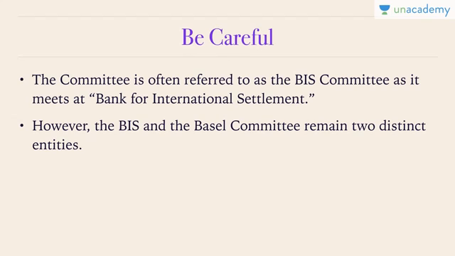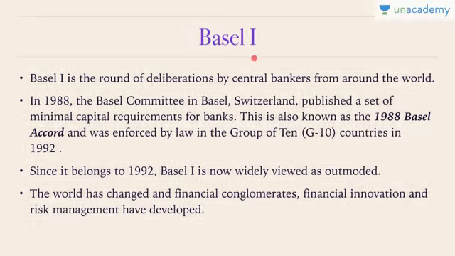Now, when they met for the first time, they wanted to apply the supervisory functions they had suggested. In order to apply them, everything had to be brought to paper and a name had to be given to it. Since all the nations were sitting in Basel and deliberating on the supervisory functions, they gave it the name of Basel 1 recommendations. I repeat, it was Basel 1 recommendations. Basel 1 is the round of deliberations by central bankers from around the world.